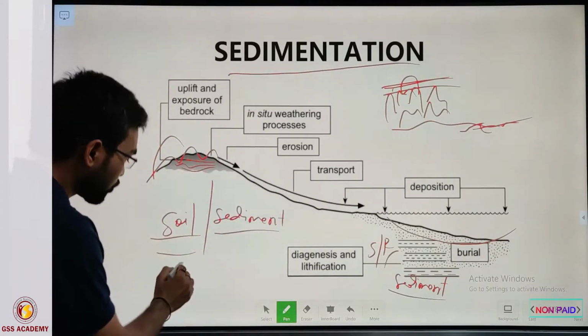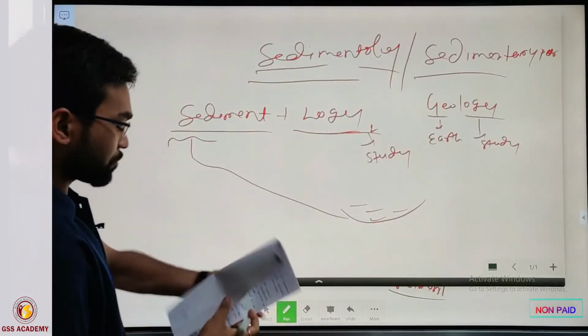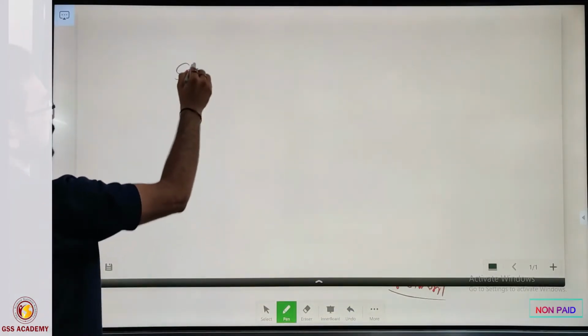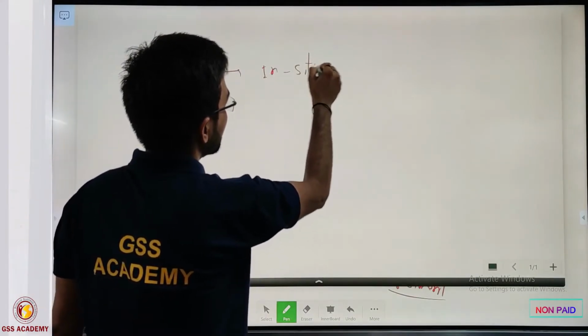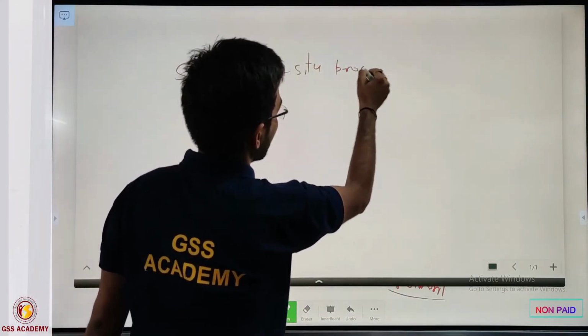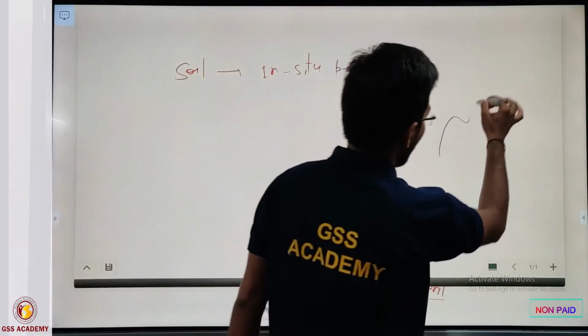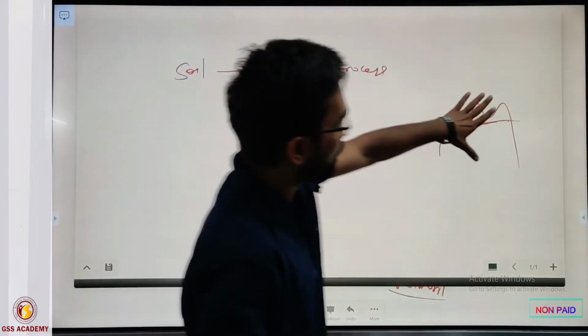How? Because soil is generally an in situ process. What does that mean? In situ process means if upliftment of rock is here and weathering takes place here, then soil will form here.